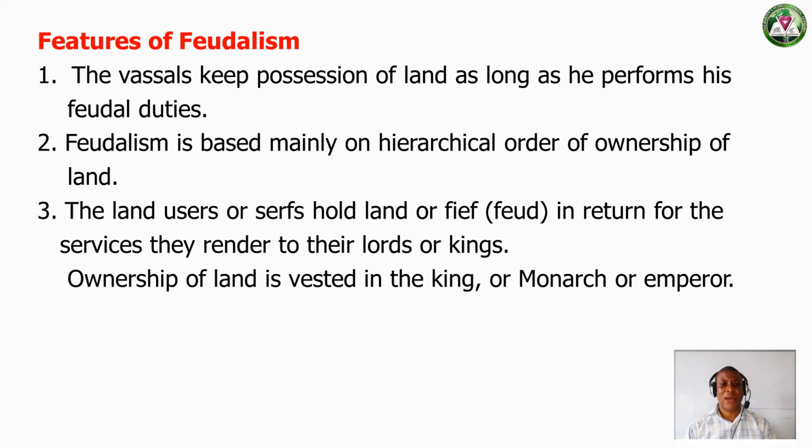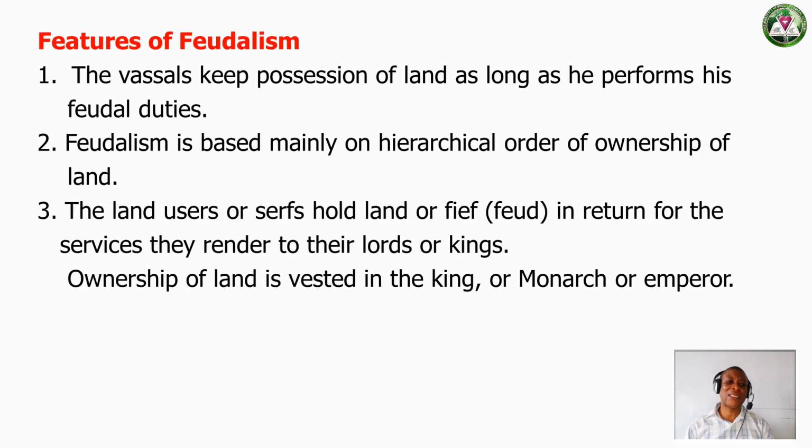The second feature of feudalism is that it is based mainly on a hierarchical order of ownership of land. That means that in the feudal system we have lords, barons, kings, and so on, before we get to the last level where we have servants and peasants. There is a hierarchical order of arrangement of people, starting with people who are most influential to people who are less important in society.